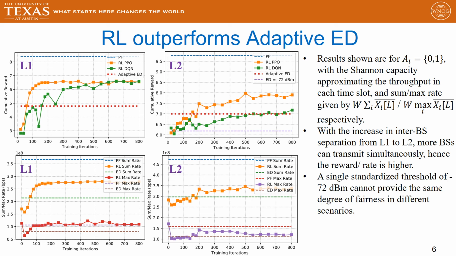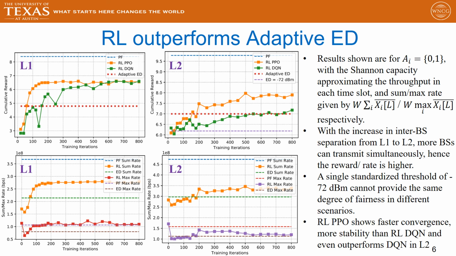Moreover, we see that a single standardized threshold of minus 72 dBm cannot provide the same degree of fairness in different scenarios. For example, in L1, the standardized threshold of minus 72 has not even been plotted. Also, this shows that RL-PPO shows faster convergence and more stability than RL-DQN, and even outperforms DQN in one layout.